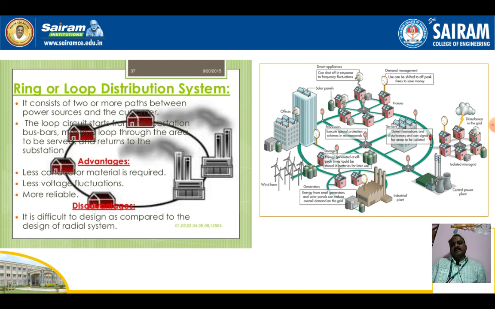So we can see different substations, different houses, different consumers here. In this system advantages are more and disadvantages are less, but in the previous radial distribution system advantages are less and disadvantages are more. So the radial system is used only for rural areas. For urban areas, the ring system is suitable.